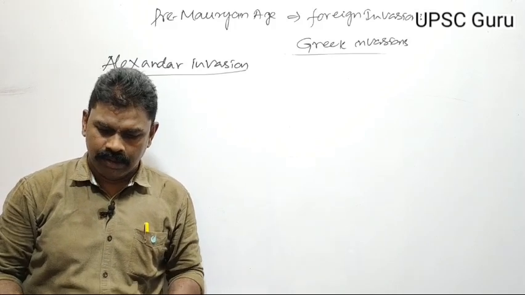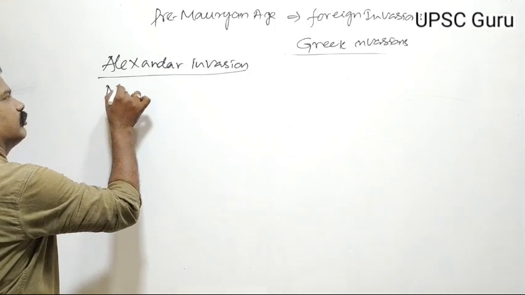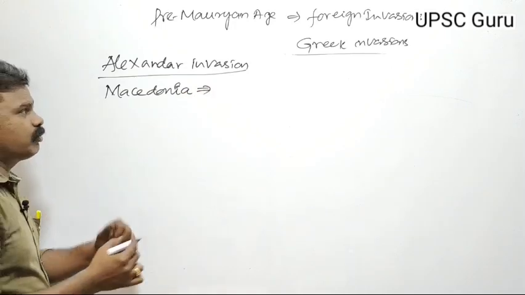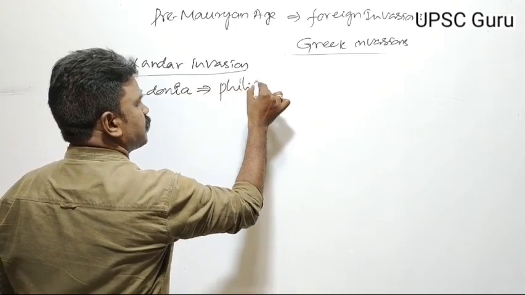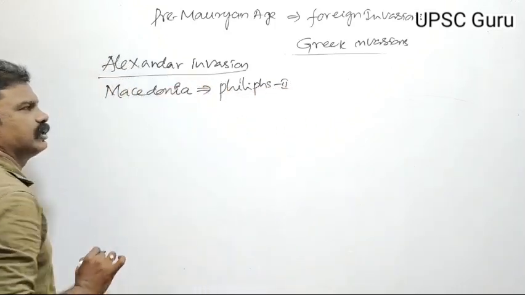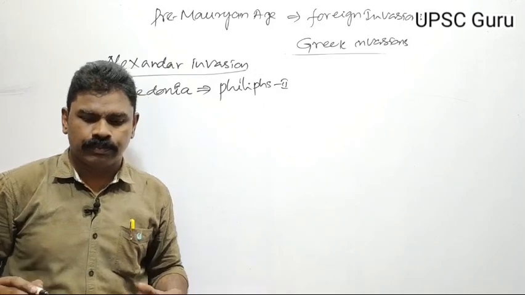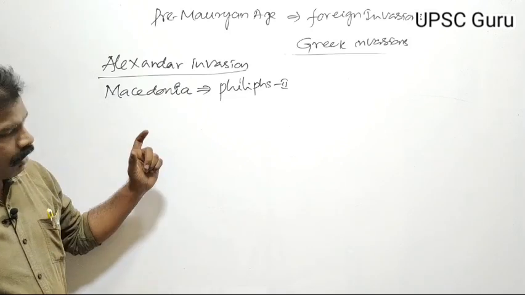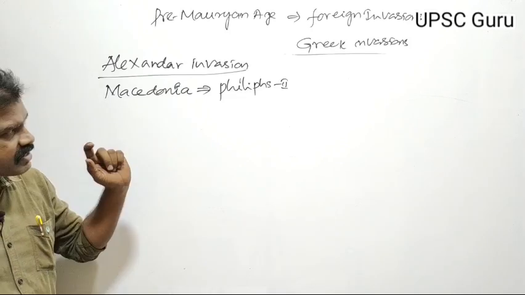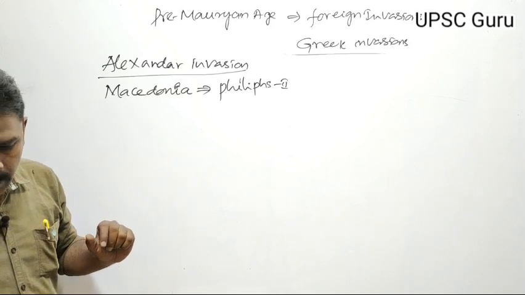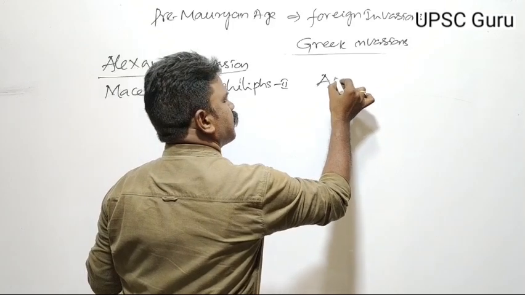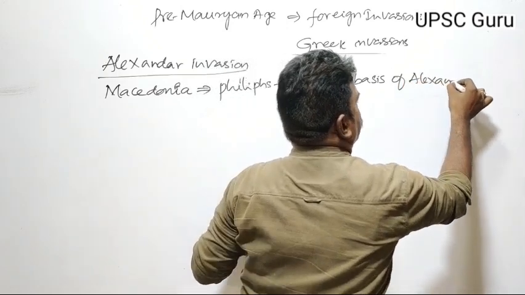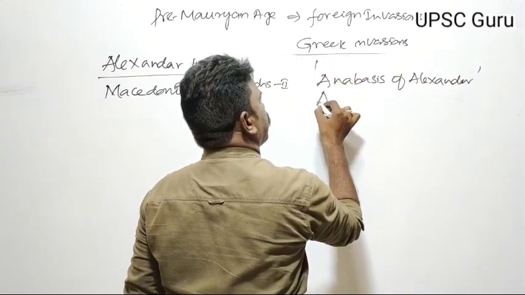Alexander invasion. Alexander belongs to the Macedonian Empire. This Macedonian Empire was established by Philip II, the father of Alexander. Philip II belongs to the Macedonian kingdom. This Macedonian kingdom was mentioned in the book of Arrian, Anabasis of Alexander. This book was written by Arrian.